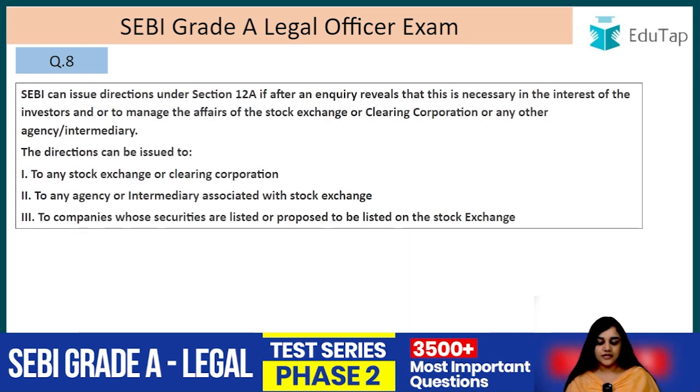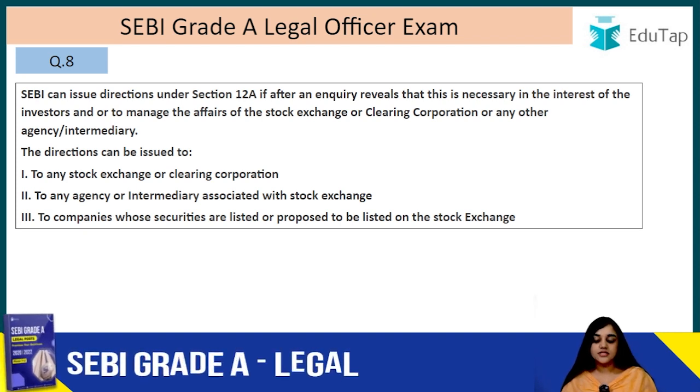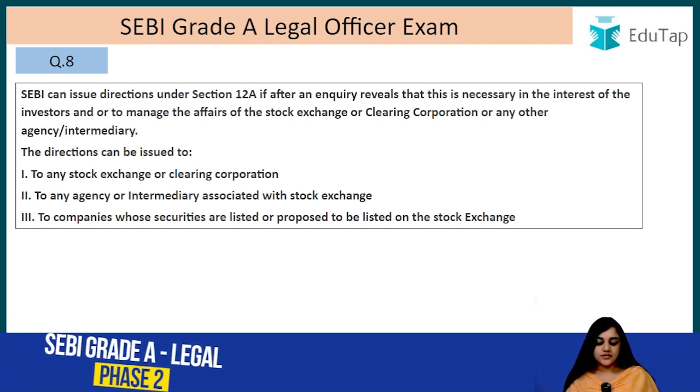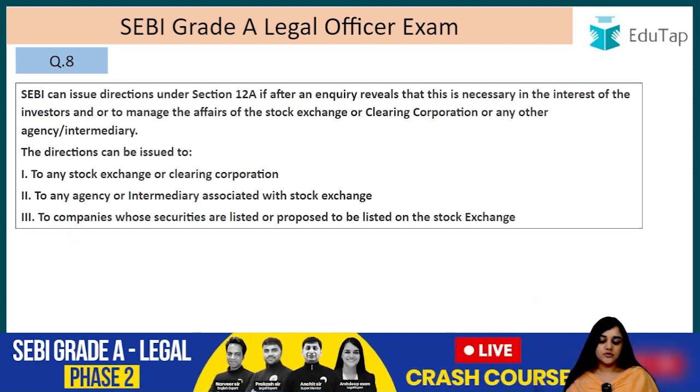SEBI can issue directions under Section 12A. It is Section 12A if an inquiry reveals that it is necessary in the interest of the investors or to manage the affairs of the stock exchange or clearing corporation or any other agency or intermediary. The directions can be issued to whom? To any stock exchange or clearing corporation, to any agency or intermediary associated with the stock exchange, or to companies whose securities are listed or proposed to be listed on the stock exchange.